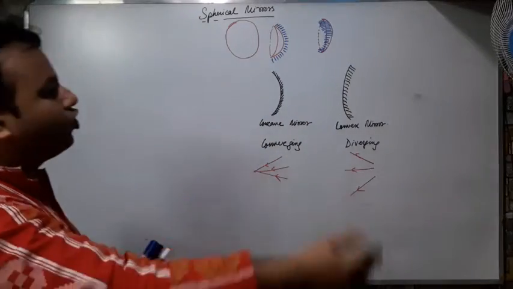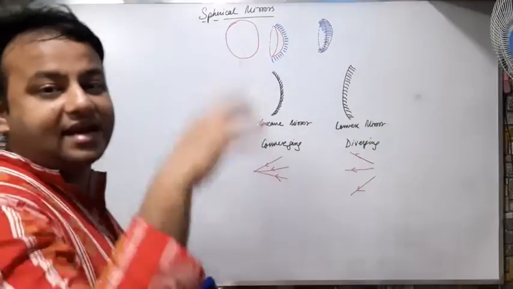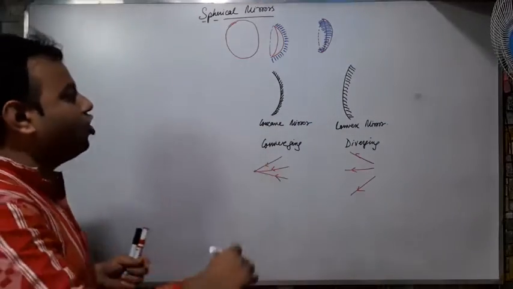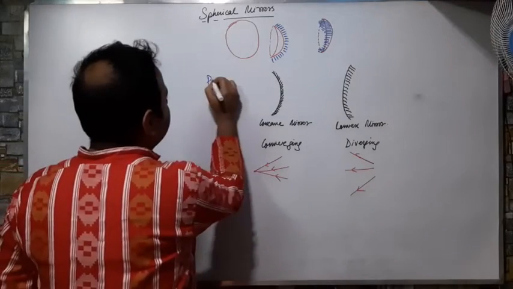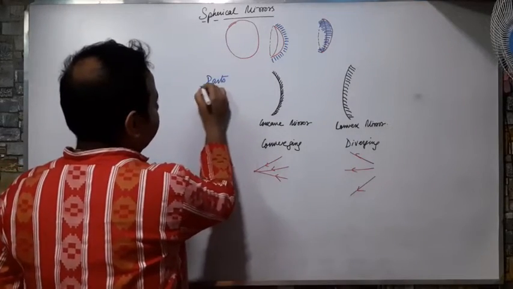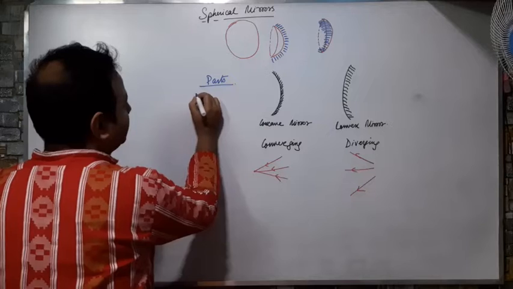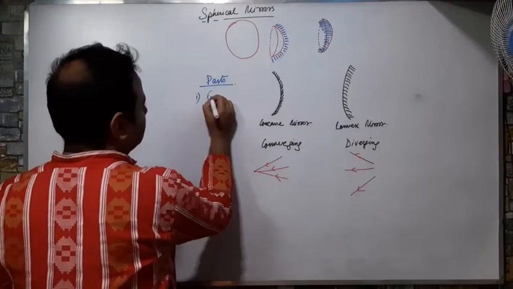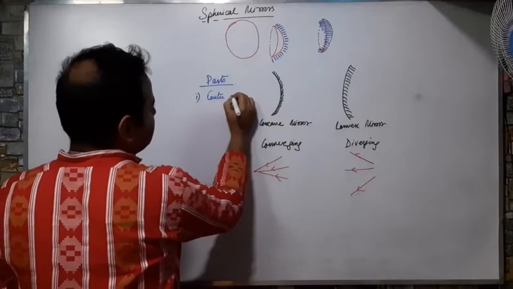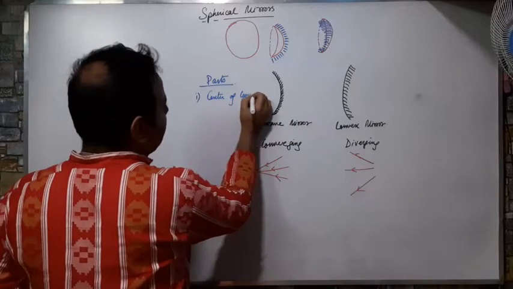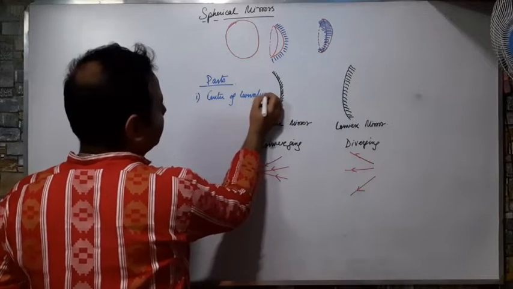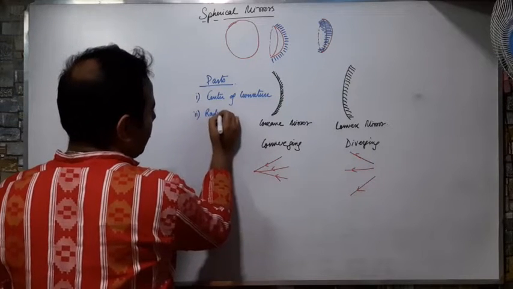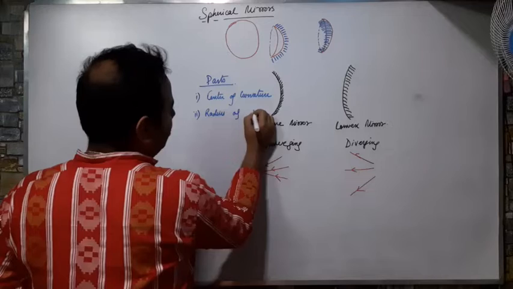Now, before going on to the image formation, the ray diagrams and numericals, you must know what the parts of a spherical mirror are. The first part, center of curvature. The second part, radius of curvature.